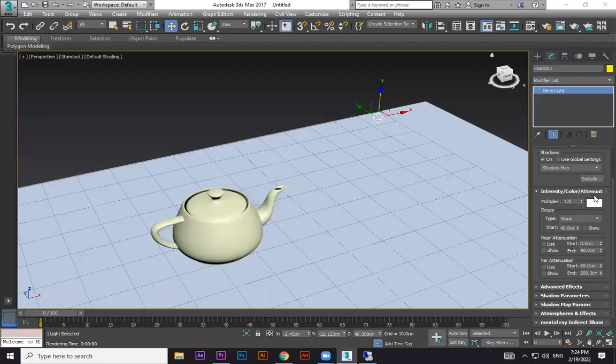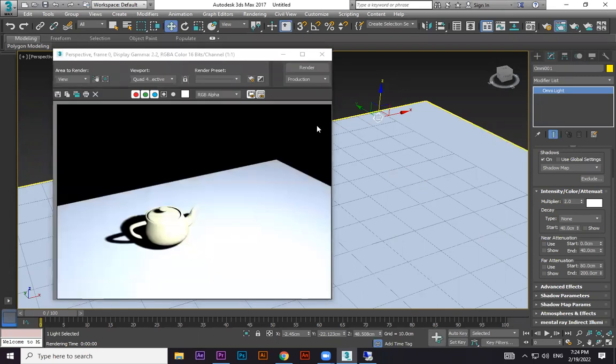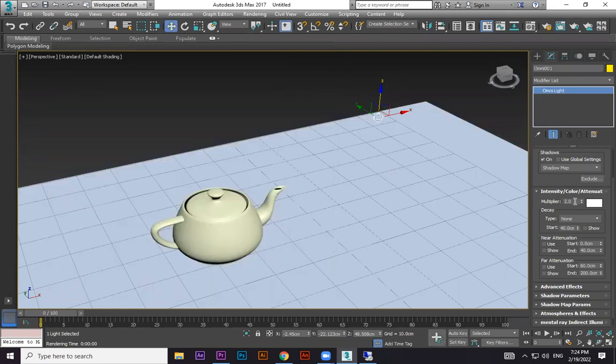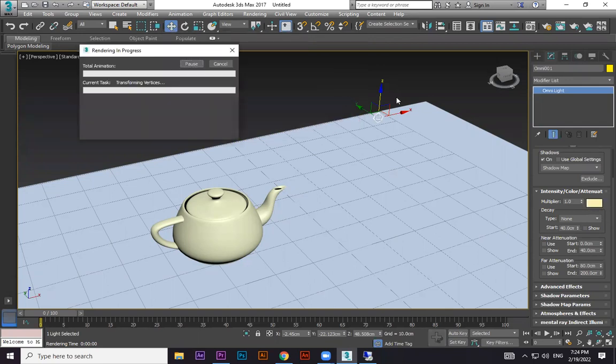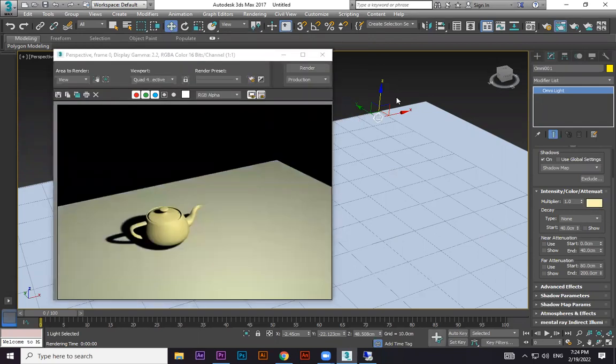In intensity, color or attenuation, there are three options. Here you can see multiplier is the name for intensity. If I do 2, you can see more light is going to come from one light. The high voltage, right? The light is increasing. So I want to keep it at 1 only. What is the color of light you need? You can click over here and choose, I want a light yellow color.